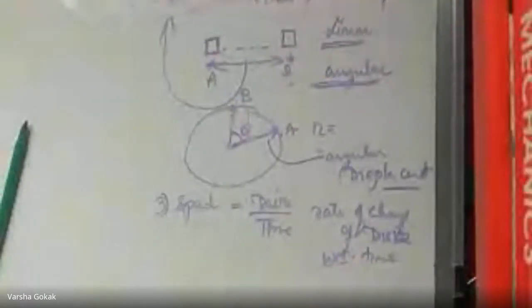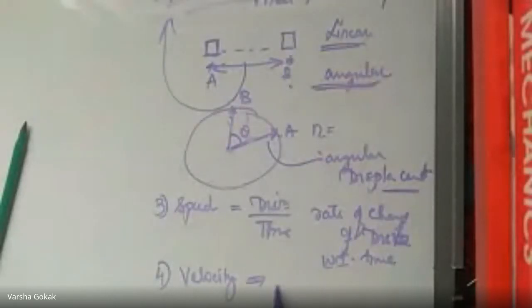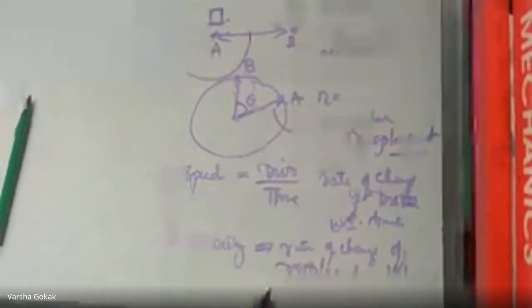Then velocity. Rate of change of displacement. Displacement upon time. So rate of change of displacement with respect to time. Can you give the formula for this? Or how to write it?